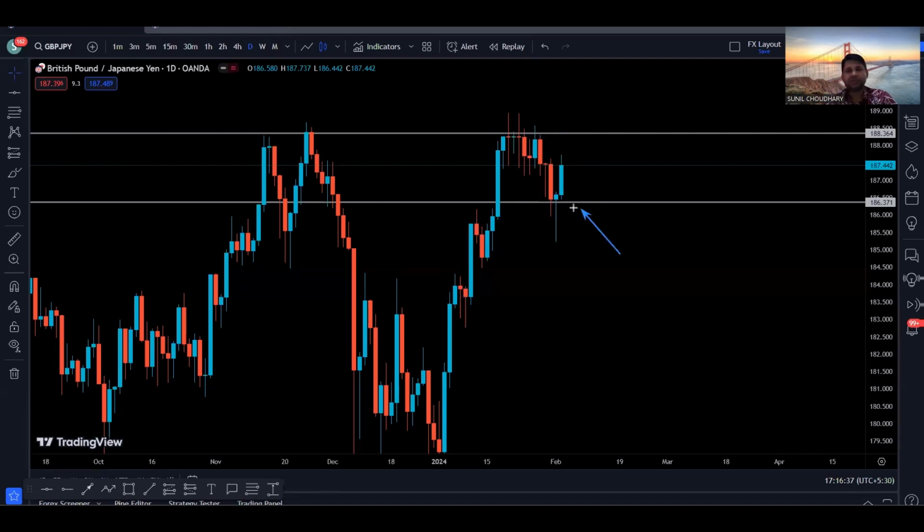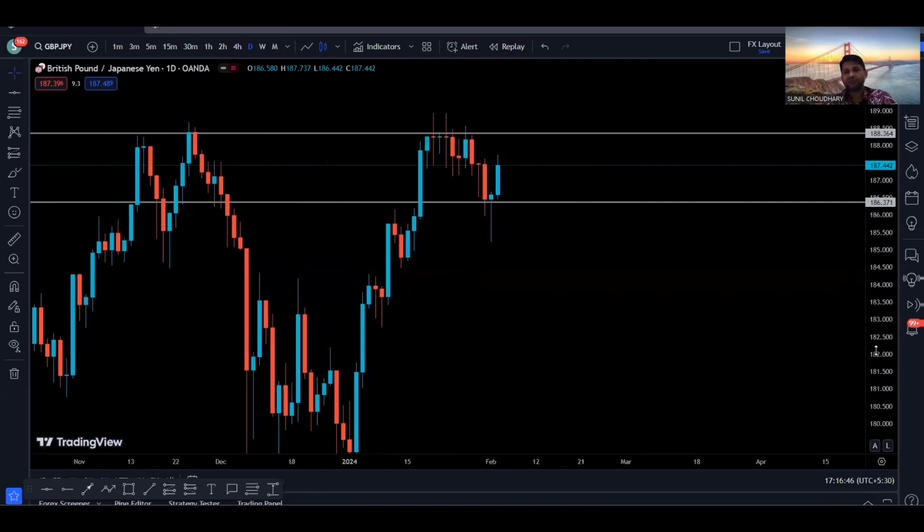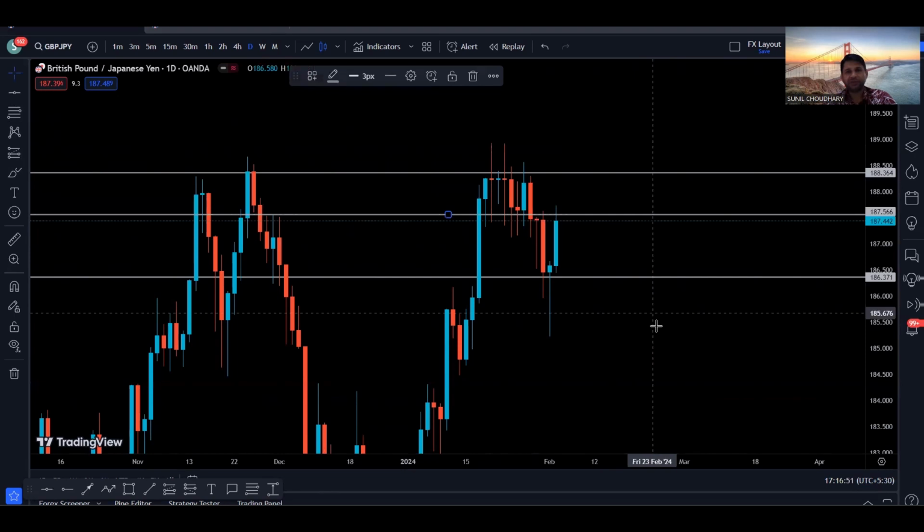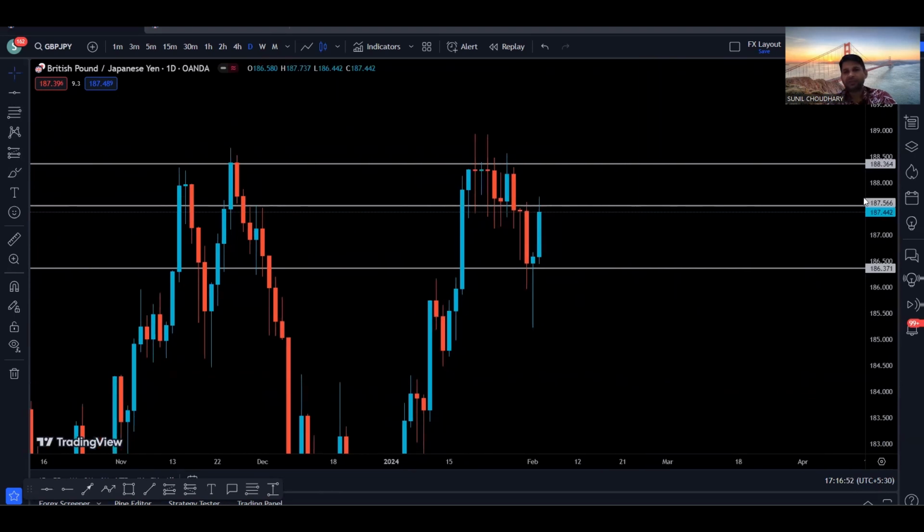So as we can already see, price came down, found support, and right now we are going to the upside to hit the next resistance. Also, let's try to see more closely. We can see that there is one more level, which is right here, and so we can see that at one point of time we had this resistance, then we got a candle close below this support, and so the price made a move to the downside. Finally we found support, and right now the price made a move to the upside, and right now it's a kind of break and retest situation in this area.